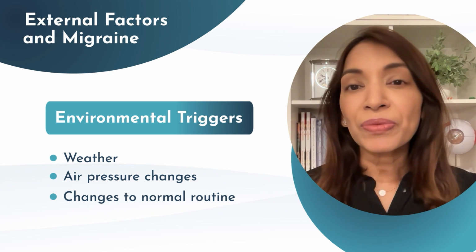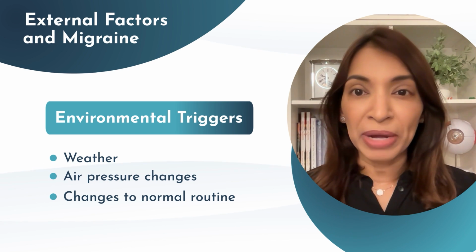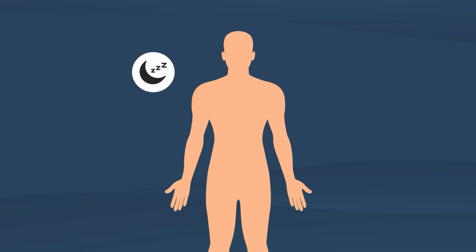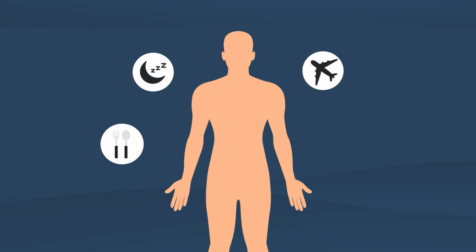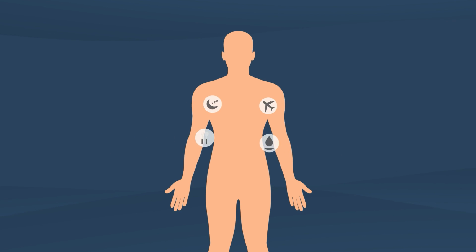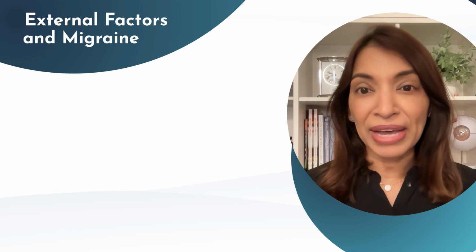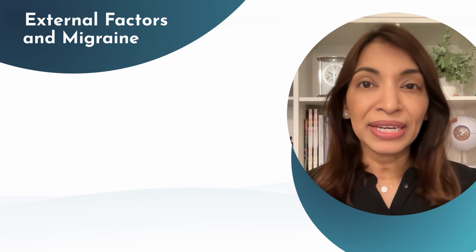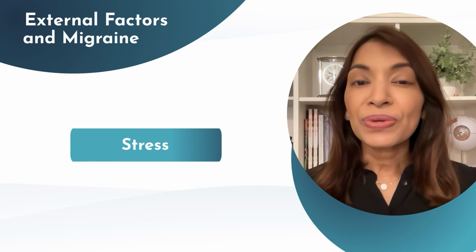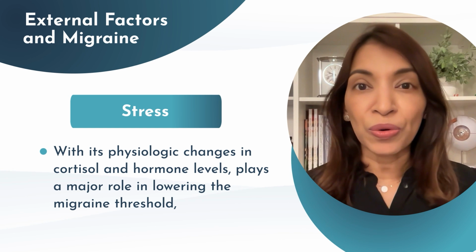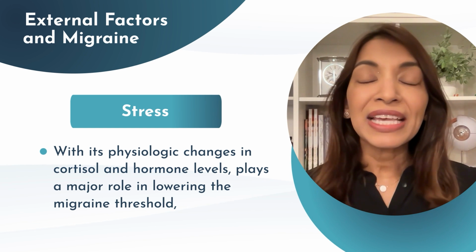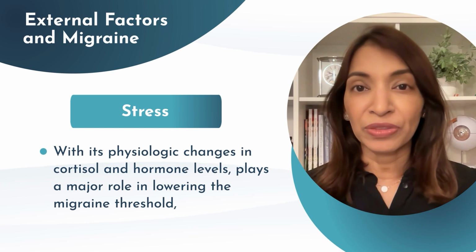Changes in a person's normal routine may also be triggers for migraine. The migraine brain loves regularity. Whenever there is a disruption in a person's routine, such as lack of sleep, jet lag, skipped meals, or dehydration, a person's migraine threshold will lower and increase the chances of an attack. Finally, in terms of the external factors for migraine, perhaps the elephant in the room is stress. Stress, with its physiologic changes in cortisol and hormone levels, plays a major role in lowering the migraine threshold.